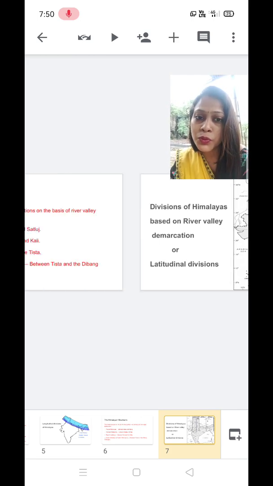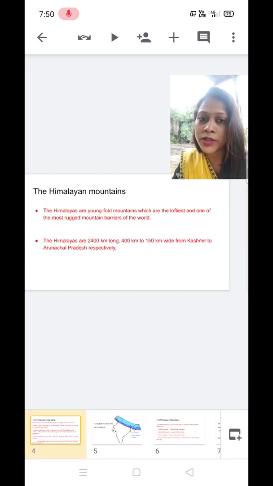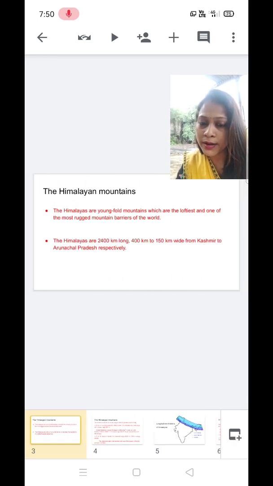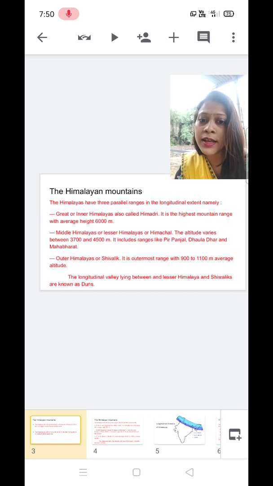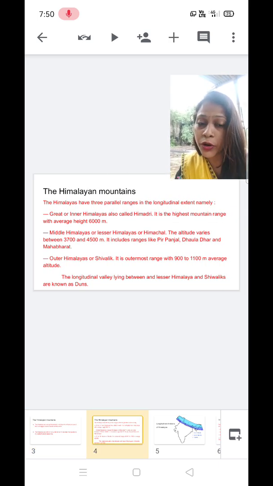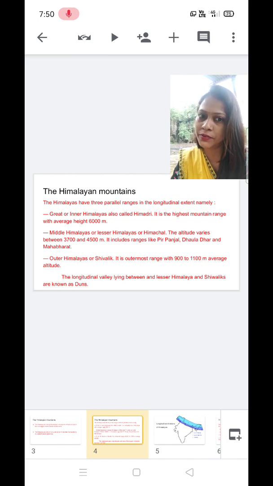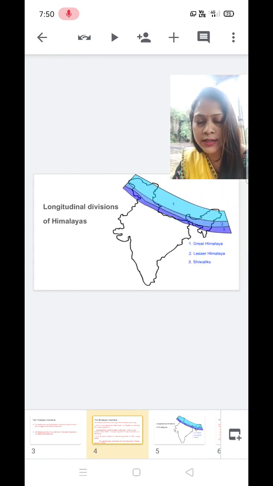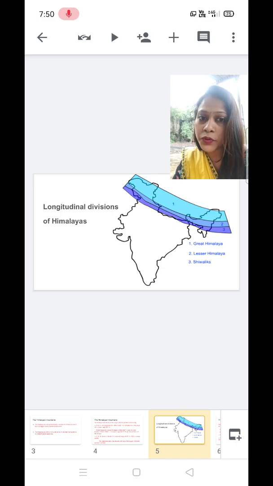Okay, so today we discussed first the characteristics of Himalayas, its width and its length. Then it is a fold mountain. It has the loftiest peaks. Then we got the longitudinal divisions or parallel divisions, that is Himadri, Himachal and Shivalik. Okay, these are the divisions, and you need to know the characteristics of the 3 Himalayas.